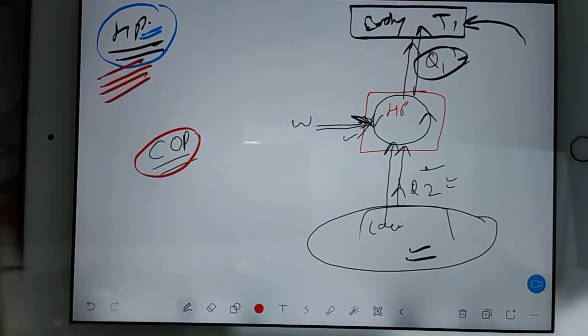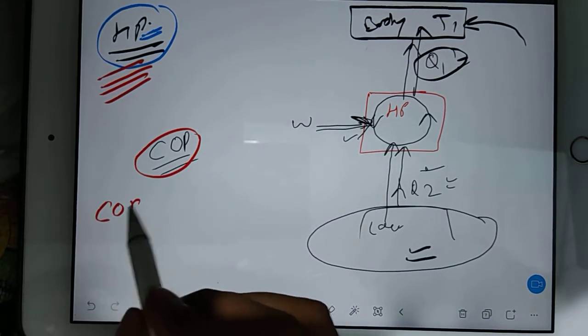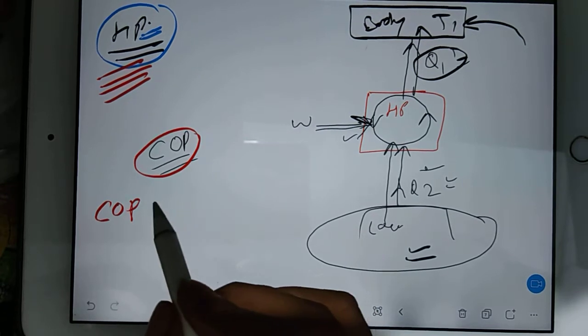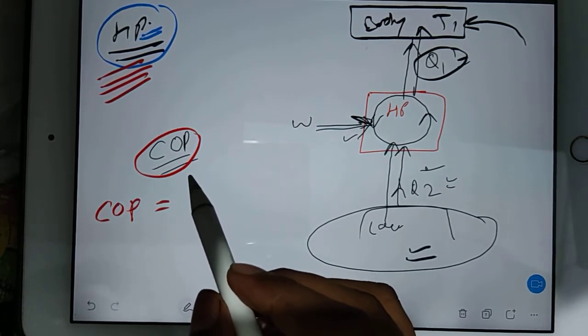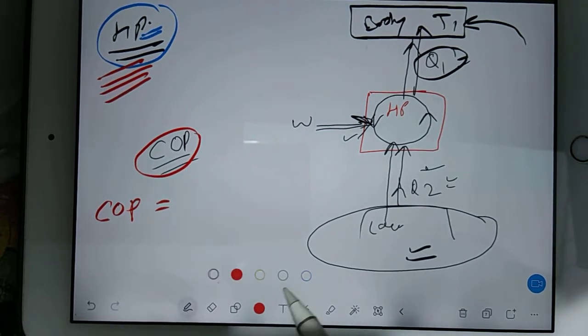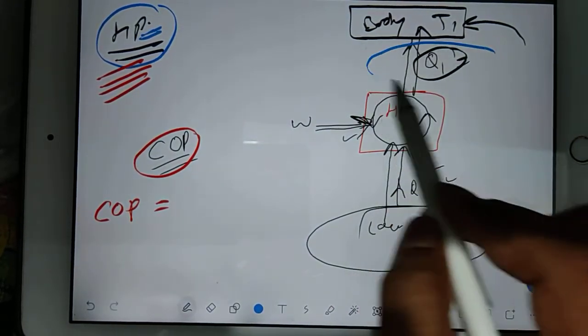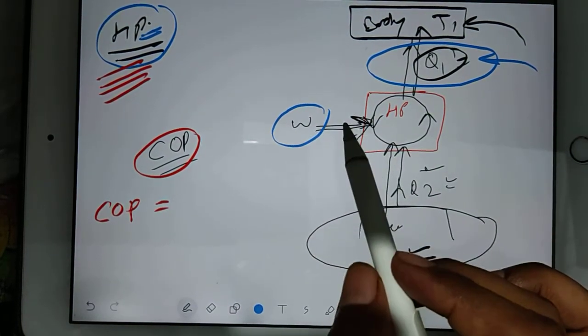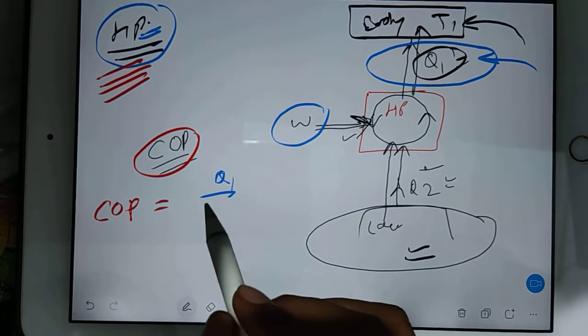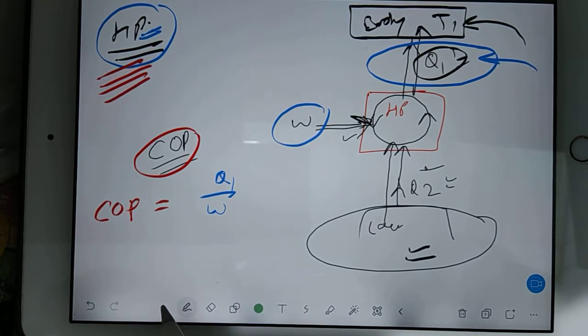So how do you write coefficient of performance? Coefficient of performance in case of heat pump is nothing but, again the same concept: what is your output and what is your input. What do you want? You want a hot room, so Q1 is your output. What is your input? To do so you are supplying work, so Q1 by W.